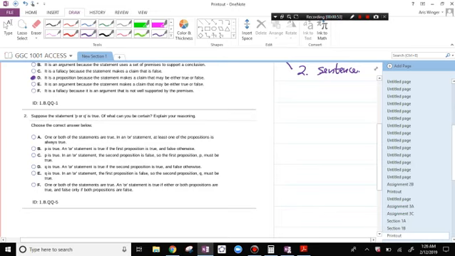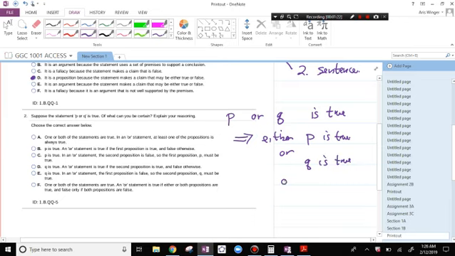Number two, suppose the statement P or Q is true. Of what can you be certain? Right, so here's the claim. If you have a statement P or Q and it's true, it means that either P is true or Q is true or both are true.